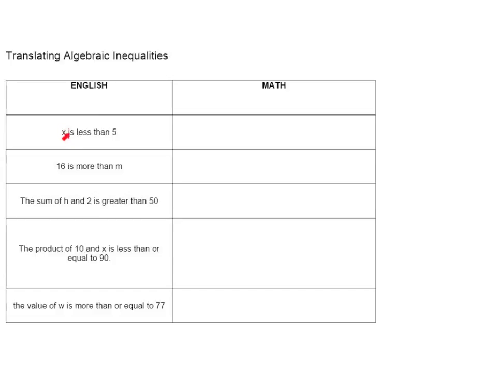The first one is x is less than 5. So a direct translation is x is less than 5. And we have looked at less than and greater than signs before. And remember that it opens up to the bigger number, and the smaller number gets the little tiny point. Okay? All right, let's take a look at the next one. 16 is more than m. So a direct translation, 16 is more than m. More meaning greater.